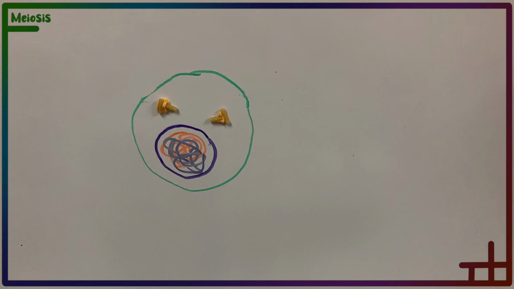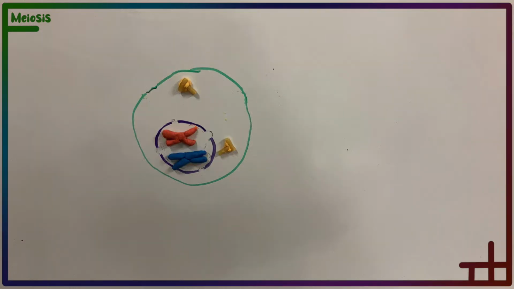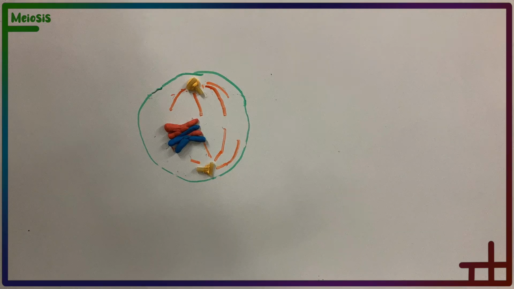We begin our story with a sex cell at interphase. It grows and DNA is replicated. But the journey of meiosis truly begins at prophase 1. Chromosomes coil and thicken and become distinct. The nucleolus dissolves and centrioles move to opposite poles, forming spindle fibers as they go.